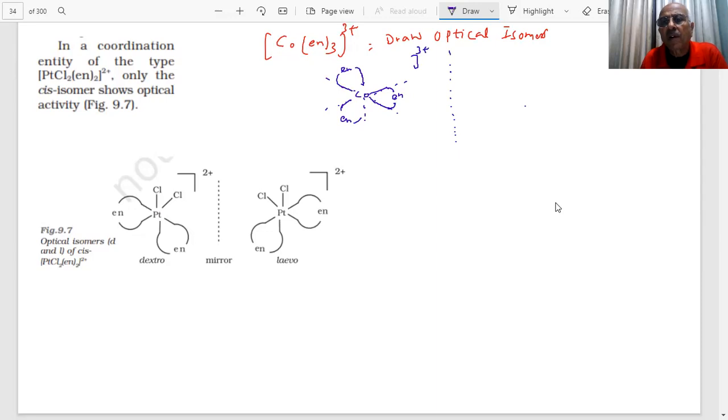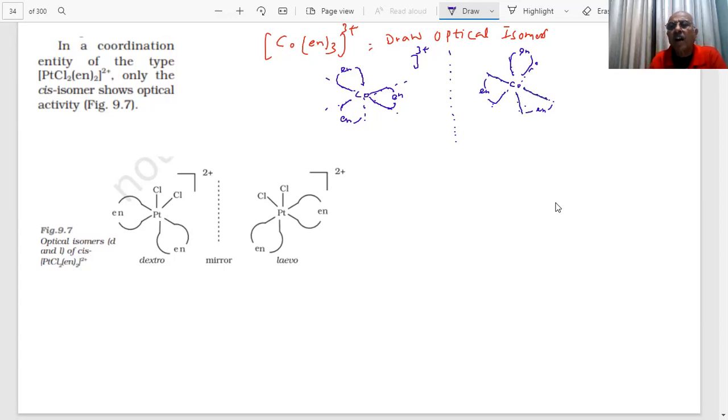you have again Co. You are drawing, student. Now, student, you have en. How many? 3. How will it look in the mirror, student? You can see that this will come here. This will go here, student, and this will be here. So this will be the mirror image, student.